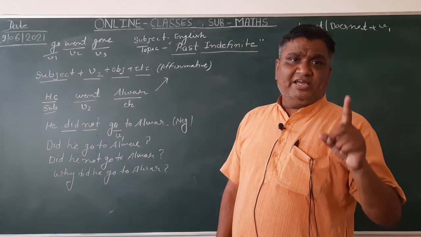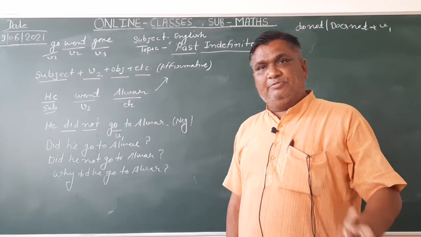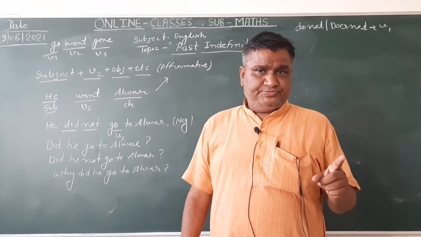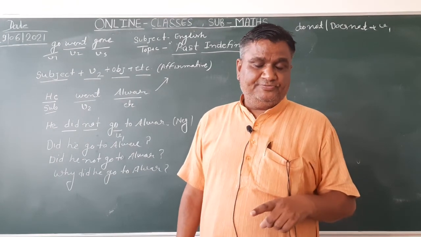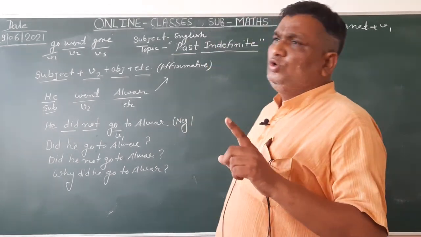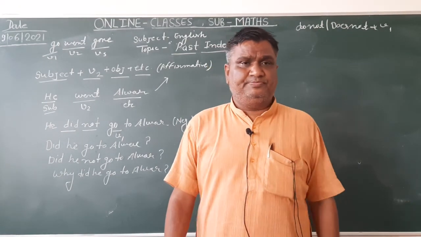Once again I am telling you, always remember: in the present indefinite affirmative sentence and the past indefinite affirmative sentence, we don't use any helping verb.